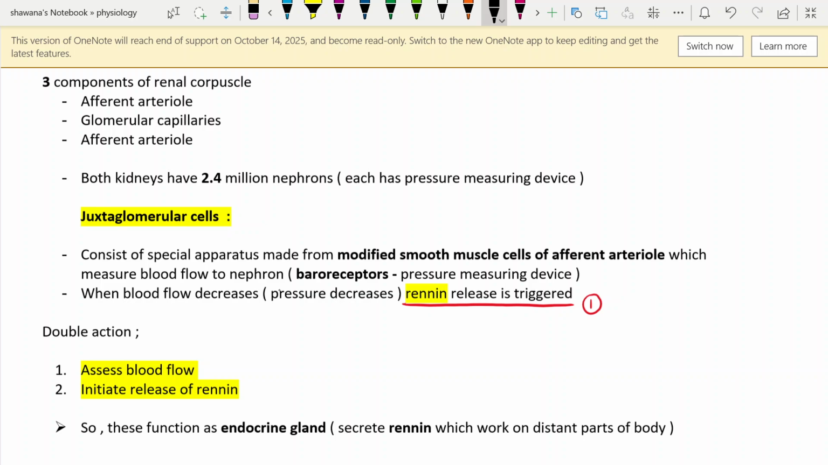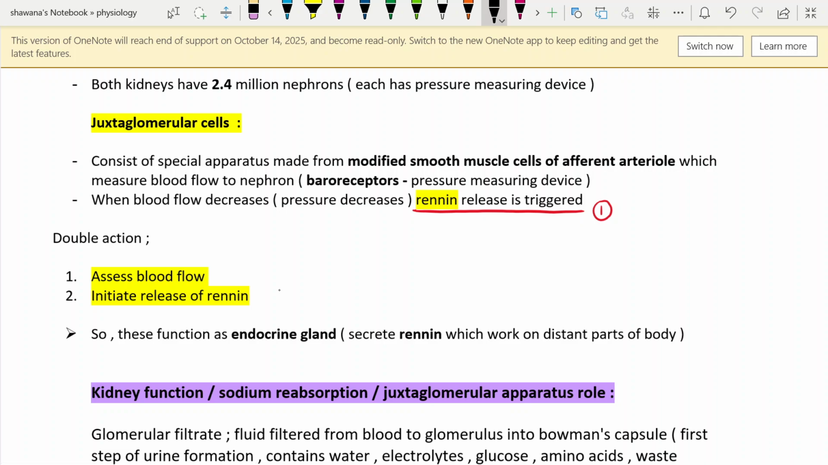And to recall, both kidneys contain 2.4 million nephrons, and each nephron has its own pressure measuring system. It's known as the juxtaglomerular cells. Juxtaglomerular cells are nothing but specialized or modified smooth muscles of the afferent arteriole. And when there is blood flow reduction, when there is reduced renal perfusion, the pressure will decrease, and these cells that are sensitive to the pressure detect that pressure is low, and they are going to trigger the renin release.